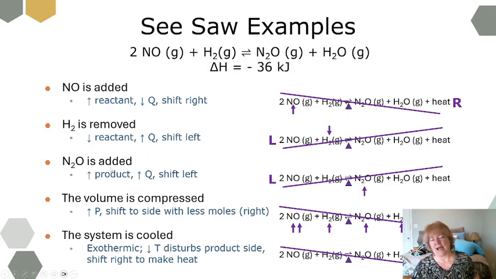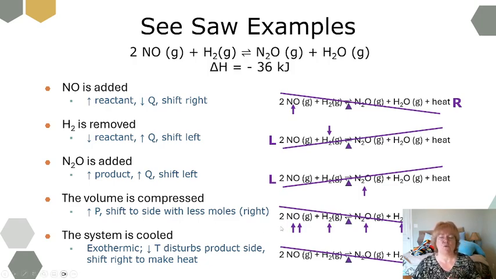If N2O is added, since that's a product and I'm increasing it, I'm going to put an up arrow underneath. Again, I can think about what's happening to Q, which is the correct way to think of it in terms of concepts. But to get the answer, if I increase on the right side of the pivot, it's going to shift to the left.